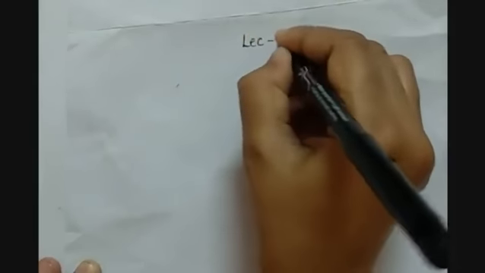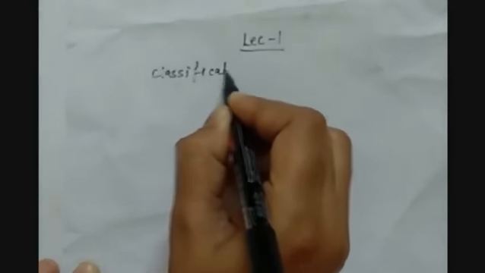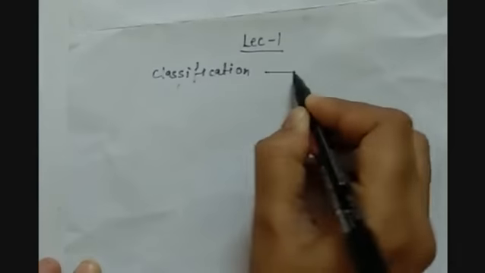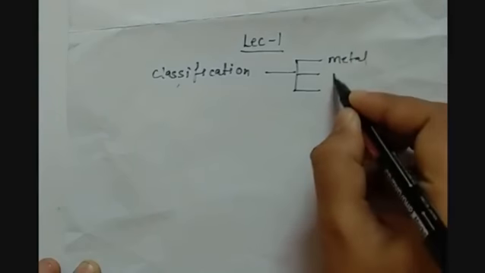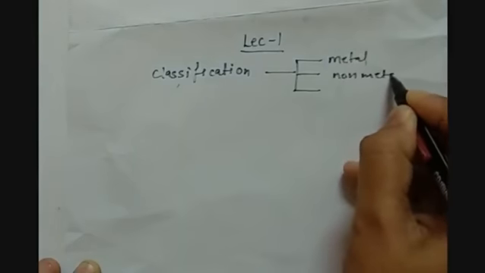So lecture 1. We started with the classification. The elements are classified into 3 parts: metals, non-metals and metalloids.